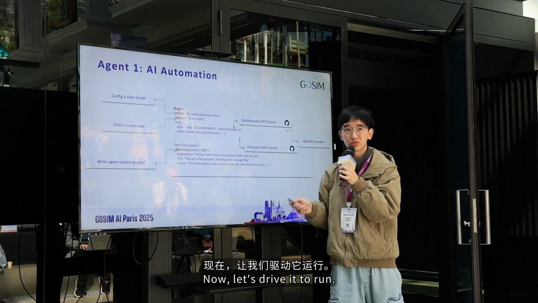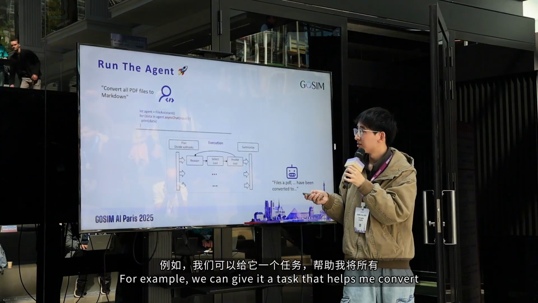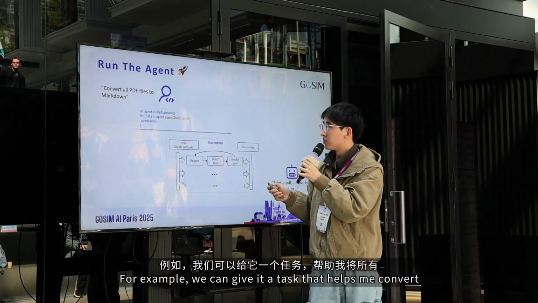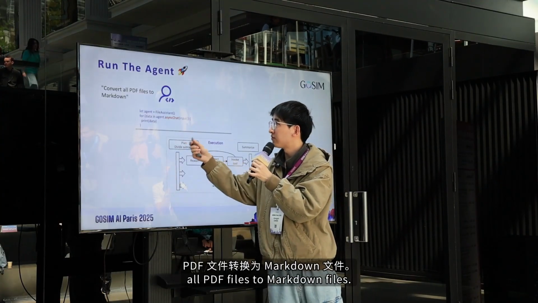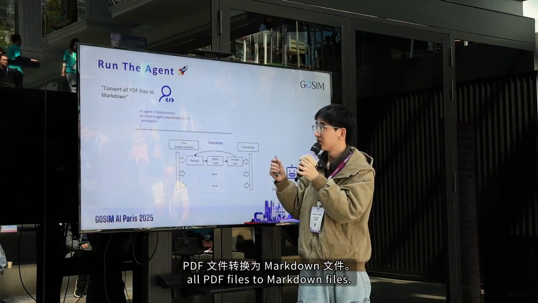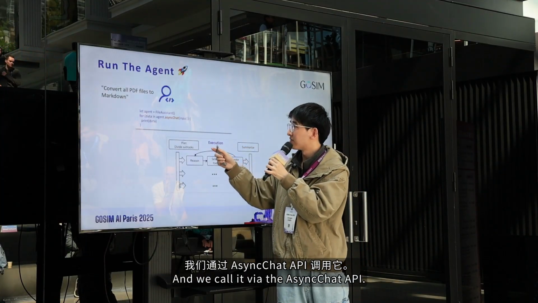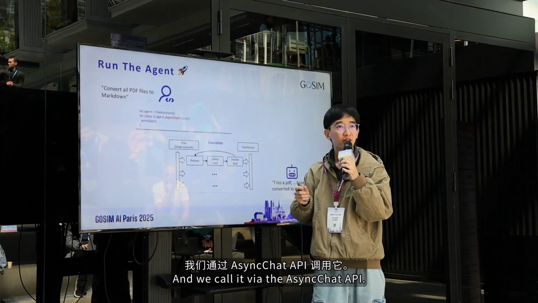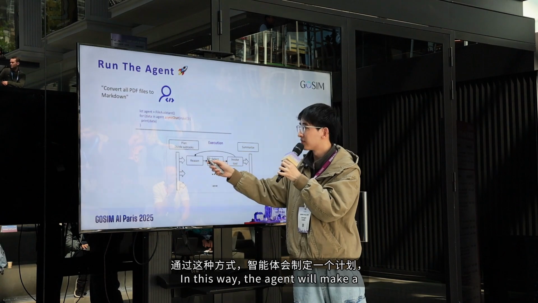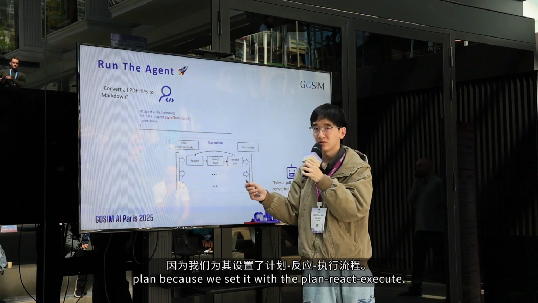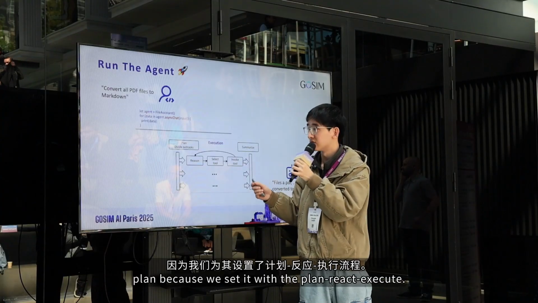Now let's drive it to run. Okay. For example, we can give it a task: help me convert all PDF files to Markdown files. And we call it via the async chat API. In this way, the agent will make a plan because we set it with the PlanReAct executor.